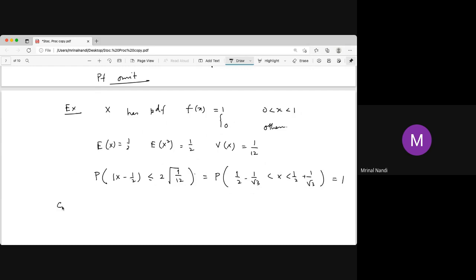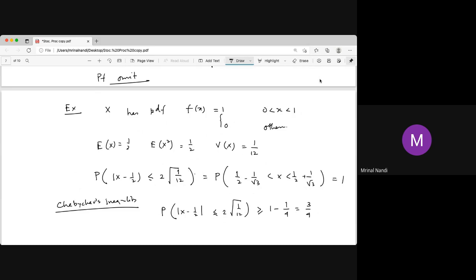But if you use Chebyshev's inequality, what happens? In that case, it says the probability of X minus half less than or equal to 2 into root over 1 by 12 is greater than or equal to 1 minus 1 by 4, which is 3 by 4. So Chebyshev's inequality says this probability is greater than or equal to 3 by 4, but actually this probability is 1. That means the Chebyshev inequality is not a good bound. That's why you improve with the next theorems.